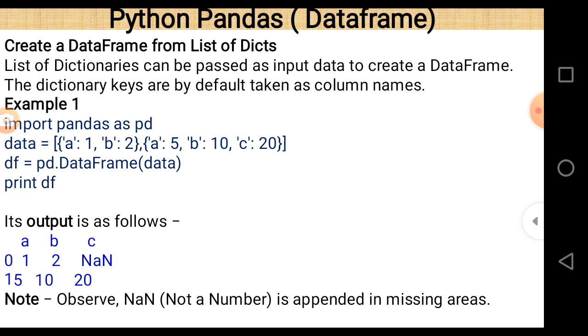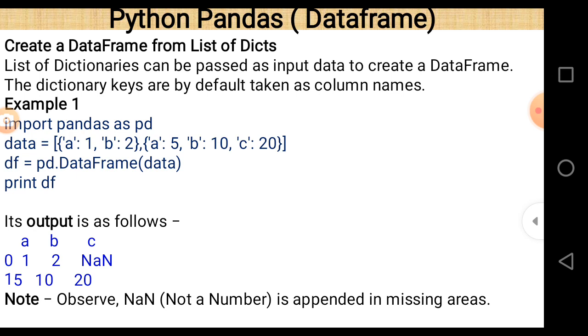So what happens if we print pd.DataFrame(data), and we name this df? A, B, C are the names of columns, because when we pass a dictionary as an argument, the index value works as the name of the column, and it was discussed in our previous example also.